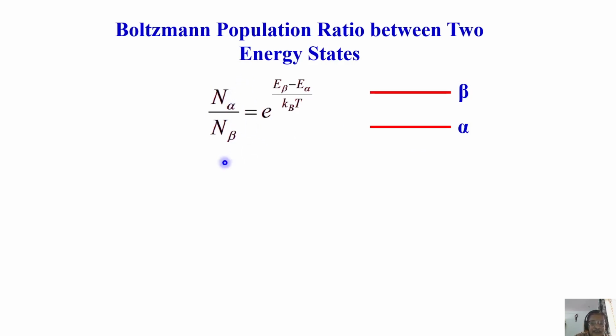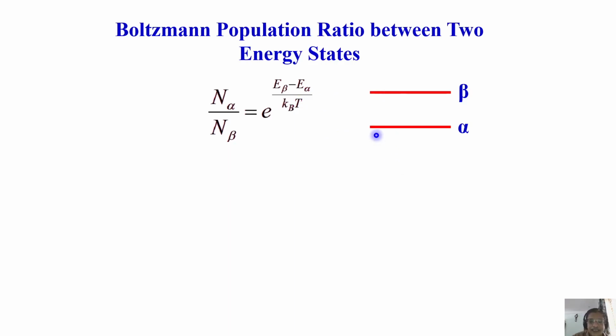If I take the ratio in the opposite way, N beta over N alpha, then it is going to be e to the power of minus (E beta minus E alpha) over Kb into T. In other words, in simple form, the ratio of the population is given by e to the power of delta E by Kt, or minus delta E by Kt.